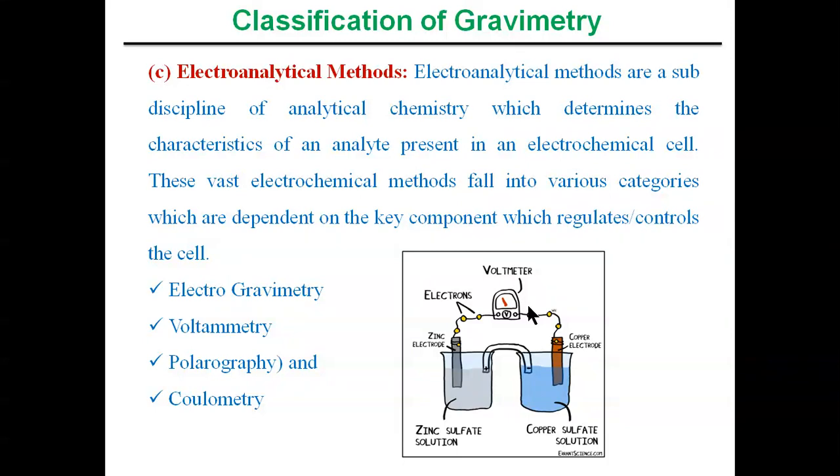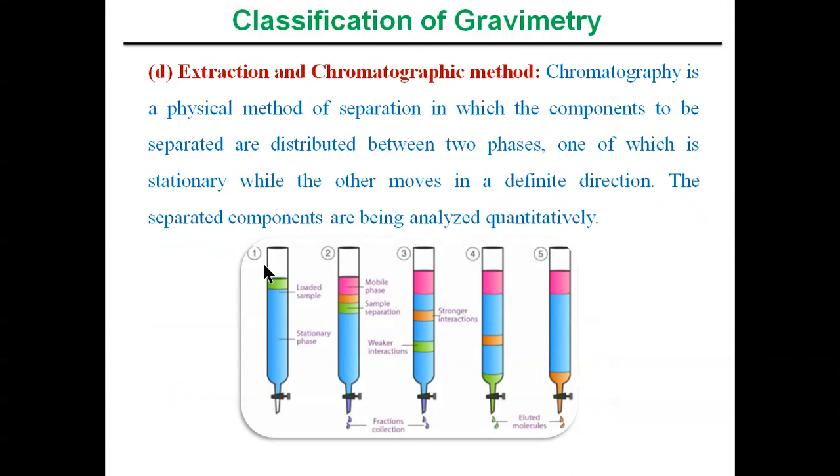So, for example, electrogravimetry, voltammetry, polarography, and coulometry. There are many more electroanalytical methods, specifically electrogravimetry, voltammetry, polarography, and coulometry, and so on, based on the key component which controls the cell. So this is very important. We are going to study one of the analytical methods, that is electrogravimetry, in detail. So the last one is the extraction and chromatographic method.